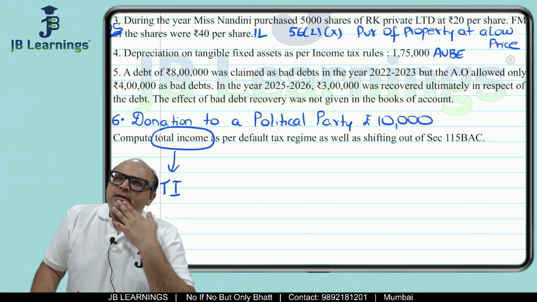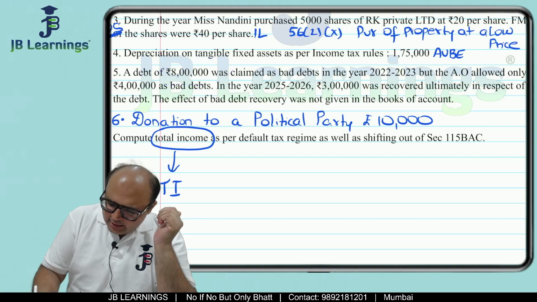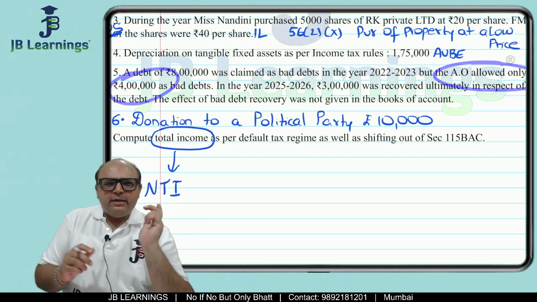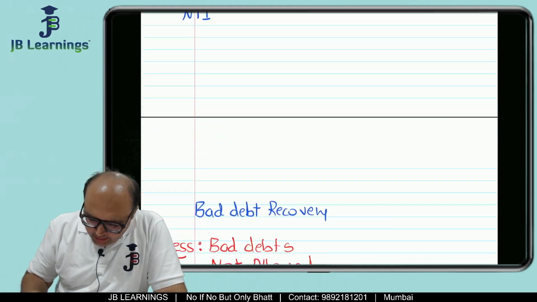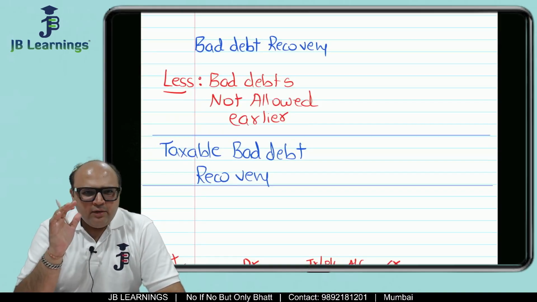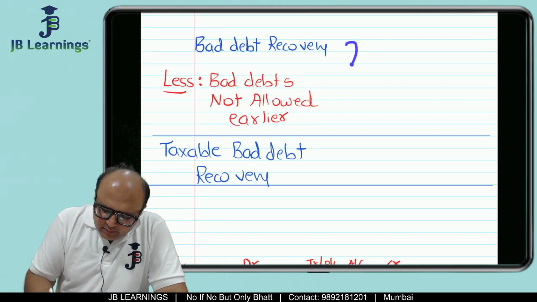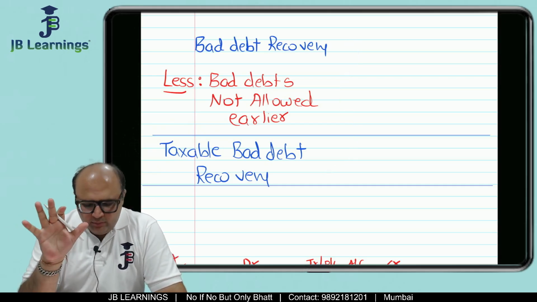Now, why are they giving this information that the total bad debts was 8 lakh, and the assessing officer allowed only 4 lakh? Why is this information given? So, friends, whenever such information is given in the question, you have to apply a particular formula. First, I'll tell you what the formula is.